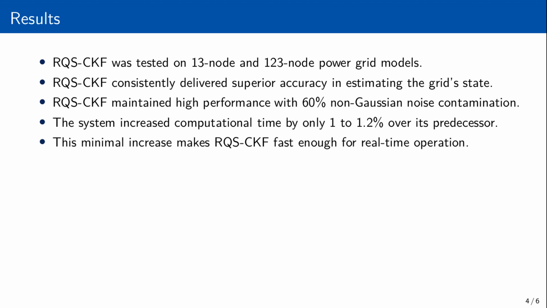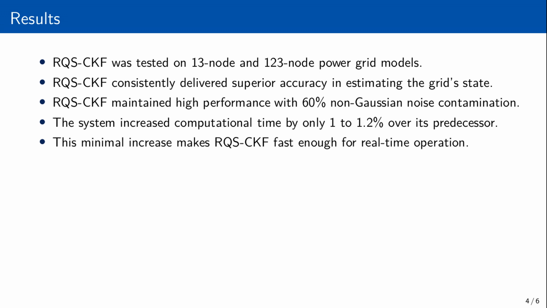So, how well does our self-correcting GPS perform? The results are really encouraging. We tested our RQS-CKF system on realistic power grids, including complex 13-node and 123-node models with significant renewable energy integration. Our big win is that RQS-CKF consistently delivered superior accuracy in estimating the grid state, that's the voltage and phase angles at every point, compared to existing methods.